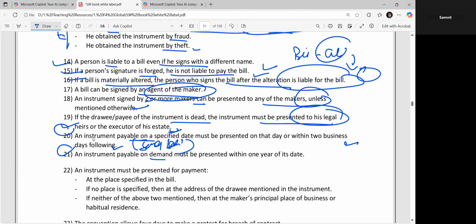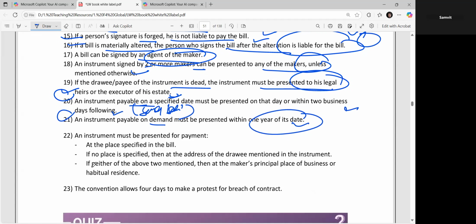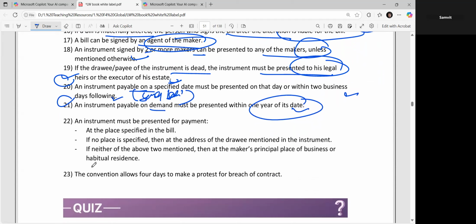An instrument payable on demand must be presented within 1 year of its date. All of these terms and conditions, guys, are more typical of this chapter. That's the reason I have taken this at the last. An instrument must be presented for payment at the place specified in the bill. If no place is specified, then it will be the address of the drawee mentioned in the instrument. Now, what do you know about the drawee?